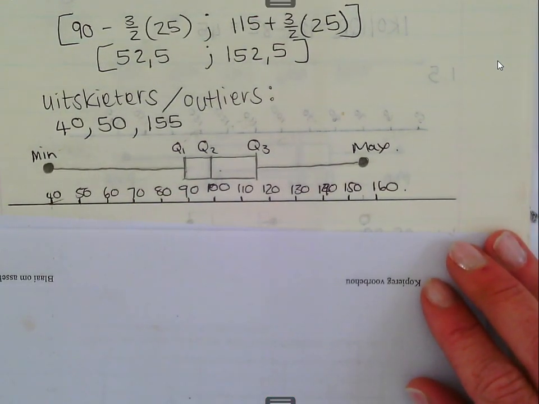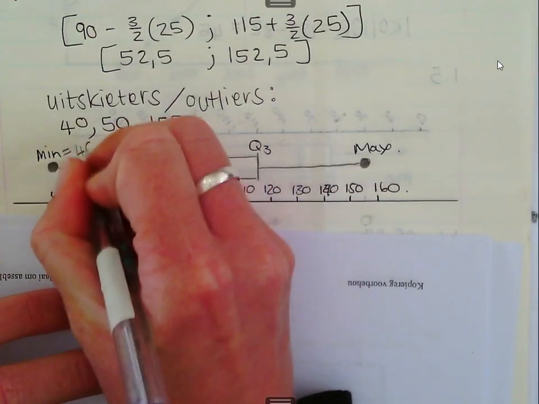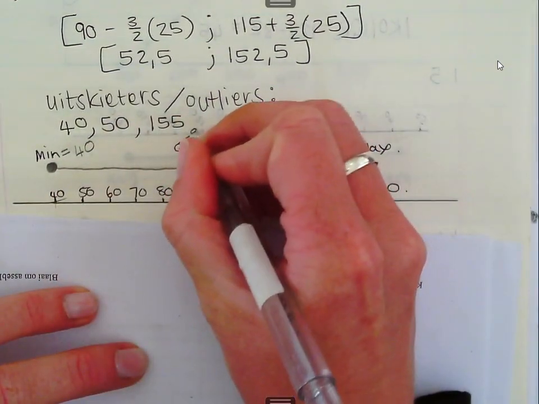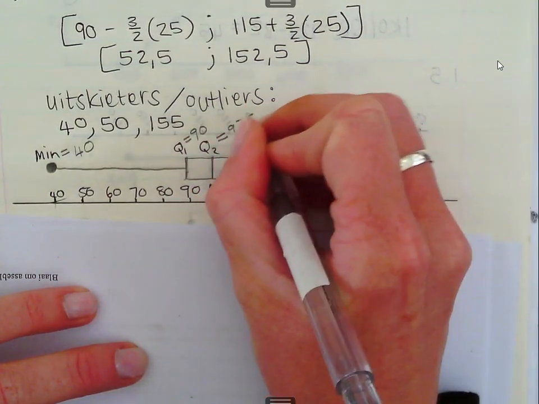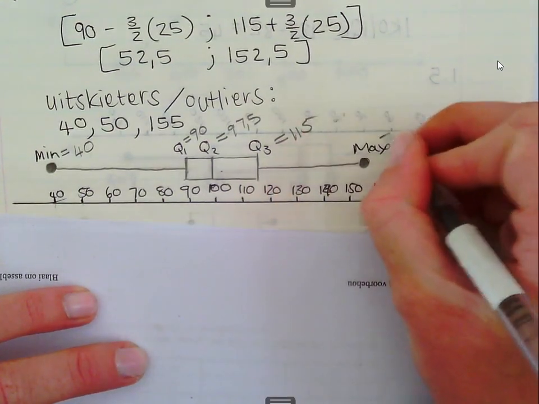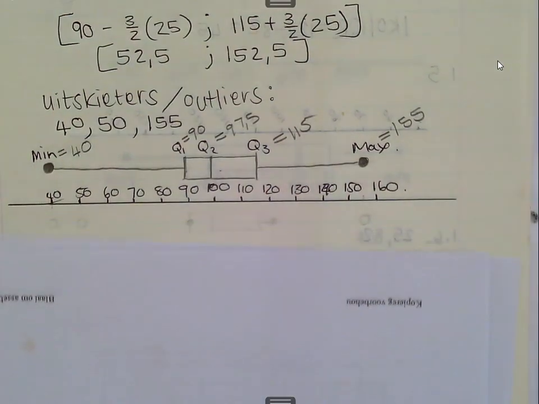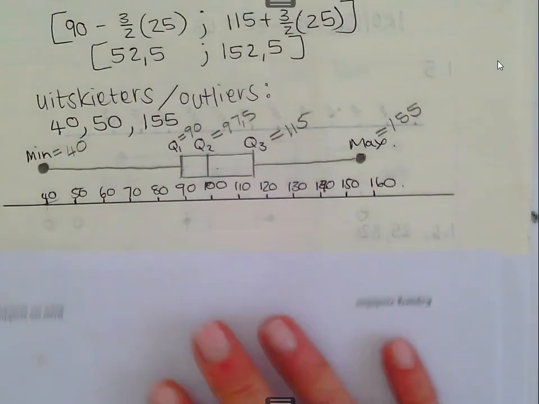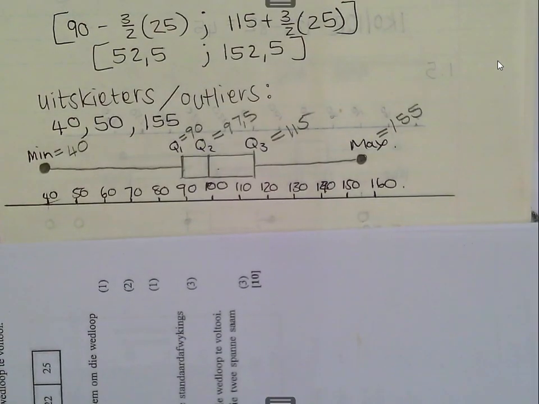I would advise also writing the values there: 40, 90, 97.5, 115 and 155. Any questions on box and whisker?